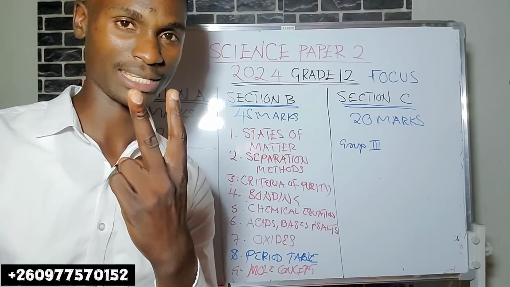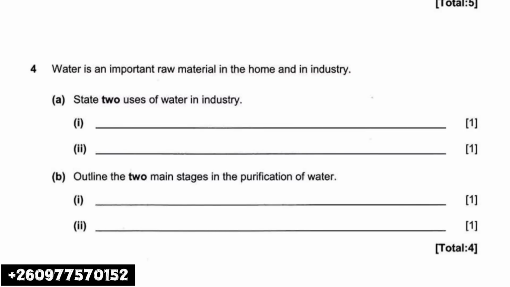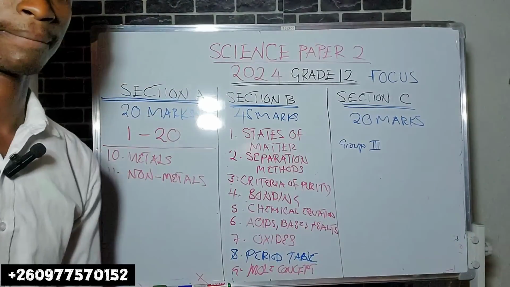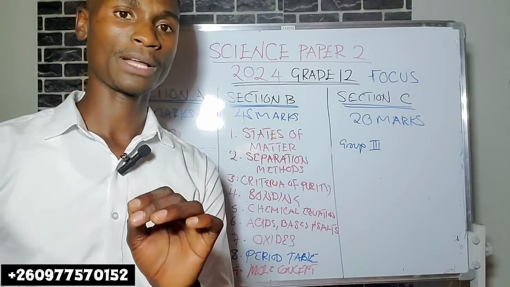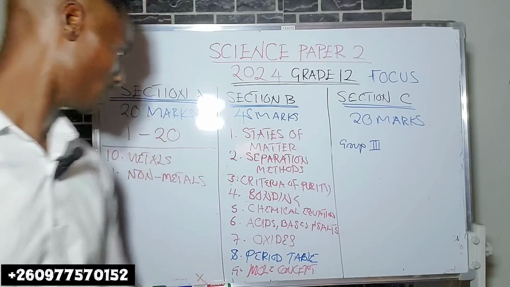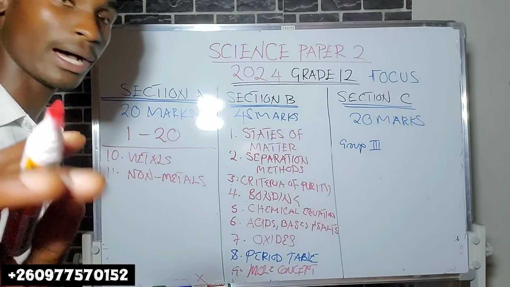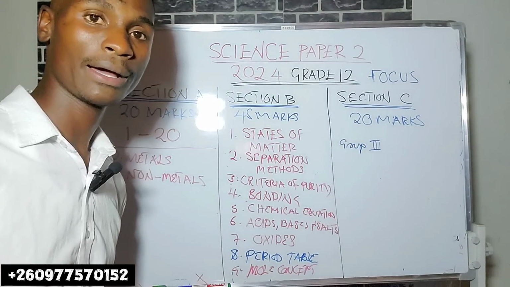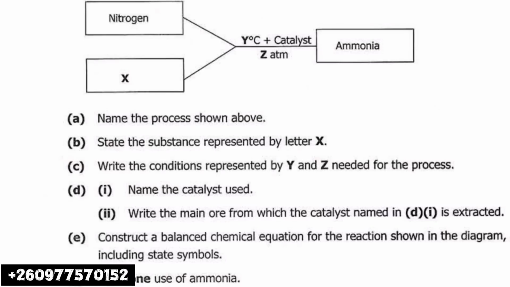But there are two major stages involved at waterworks. The two major stages involved there are filtration and chlorination. Very, very important stages. Now, quickly, you should also have know-how under non-metals, preparation of ammonia, industrial preparation of ammonia, and also laboratory preparation of ammonia.